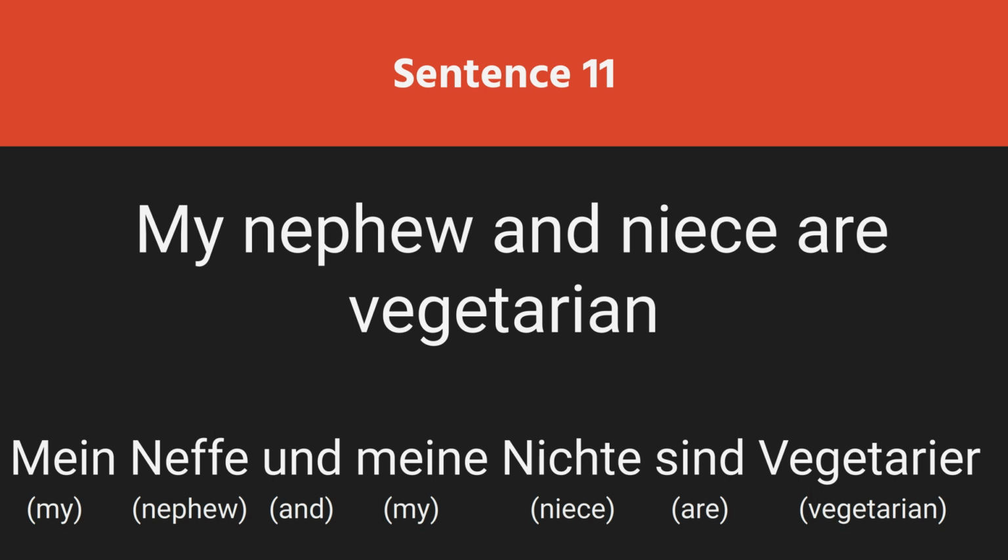Then we have here the verb sind, which is the conjugated form of the infinitive sein. This sind is referring to the two nouns Neffe and Nichte, because this sind is a third person plural conjugated form of sein.